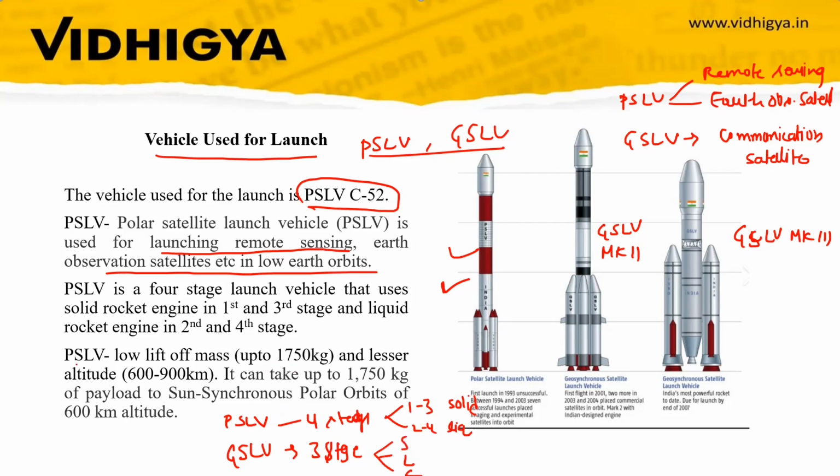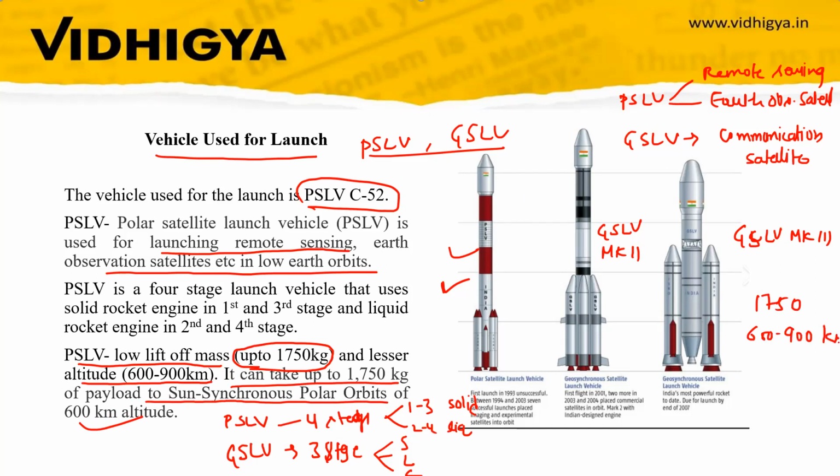PSLV can take up to 750 kg of payload to sun synchronous polar orbit, at an altitude of 600 to 900 kilometers.